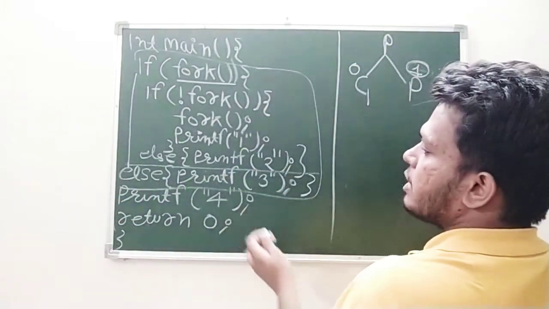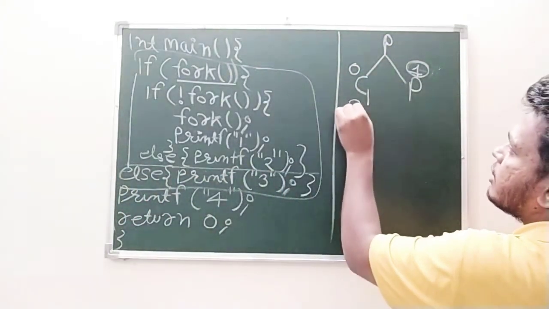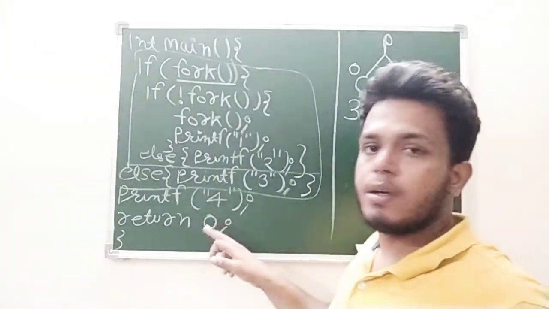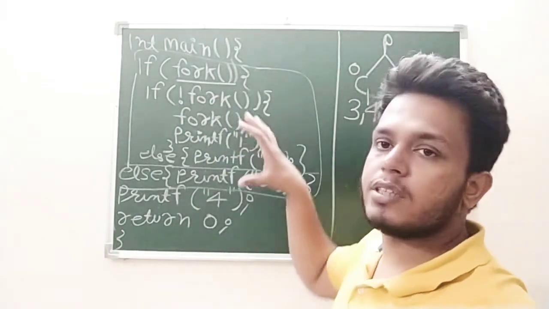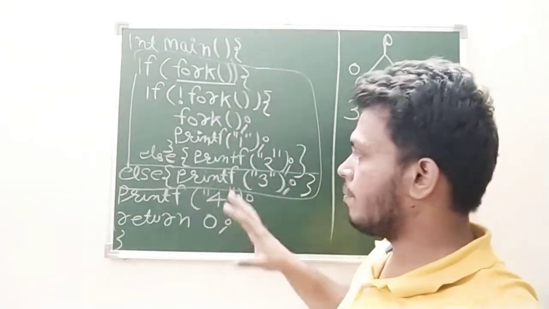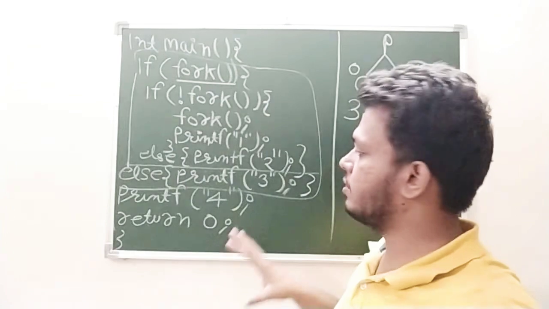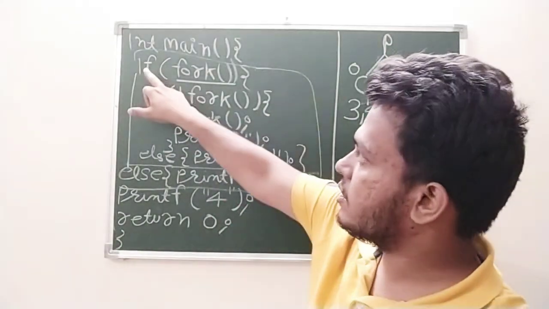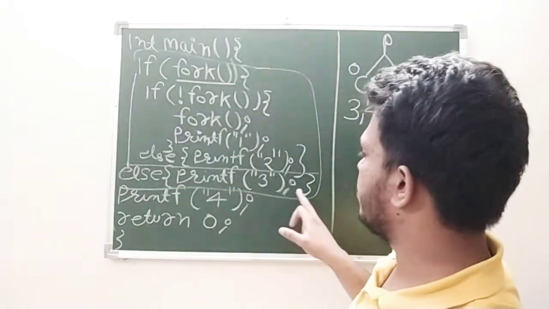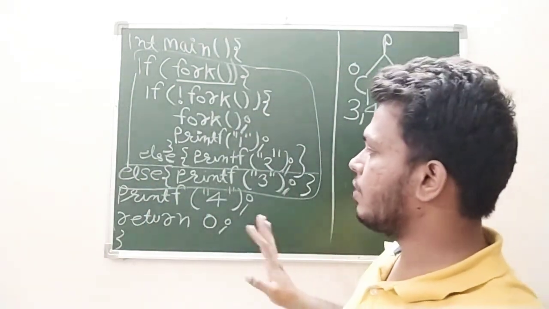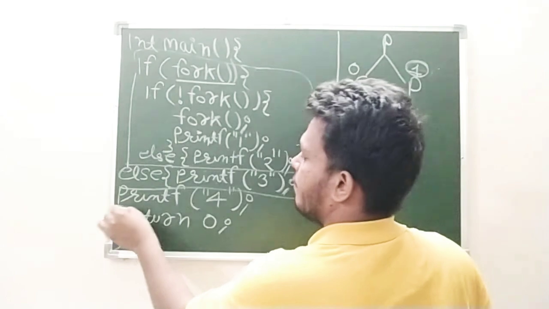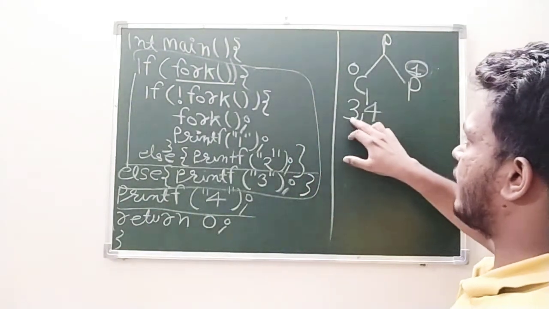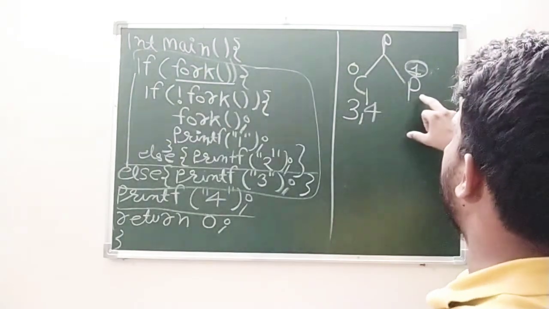What is the else part? 3 and 4. Why am I writing this 4? Because it has no relation with these if conditions. It is on the outer side of the if condition. It is not under the if condition, please keep this in mind. The if condition starts from here and closes here. It has nothing to do with this print. So I think it is clear to you why this 3 and 4 is coming.